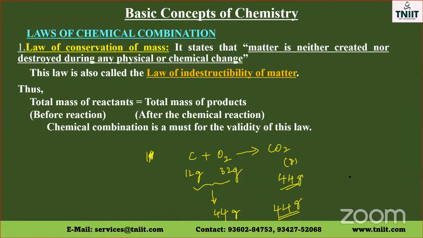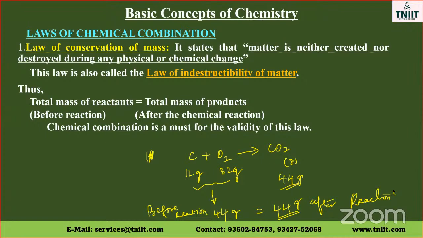Matter is neither created nor destroyed. You can see the total mass of the reactant is equal to total mass of the product. Total mass of the reactant before a reaction is equal to total mass of the product after reaction. So chemical combination is a must for the validity of this law. That means chemicals have to combine in order to validate this law.